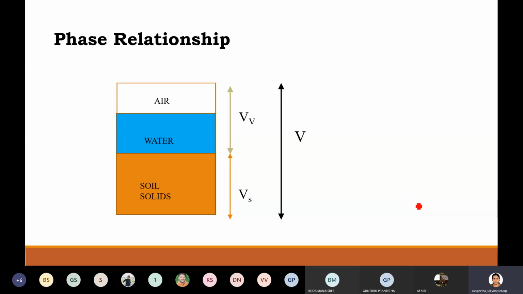Now we will see a few phase relationships. As of now, we have discussed only six terminologies: water content, degree of saturation, porosity, void ratio, air content, and percentage of air voids. Now we'll see some relationships. If you have done your regular course on soil mechanics, there were n number of relationships. I recommend you not to remember all of them.